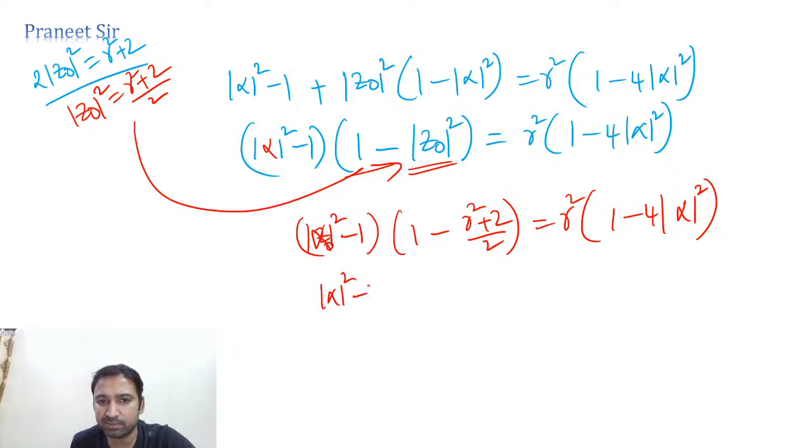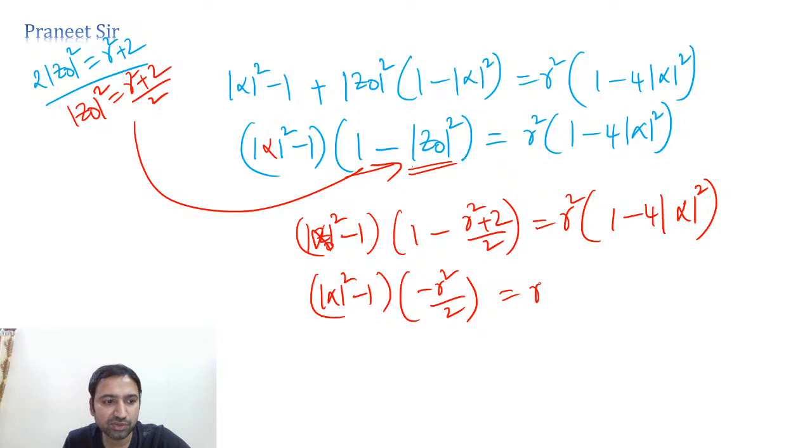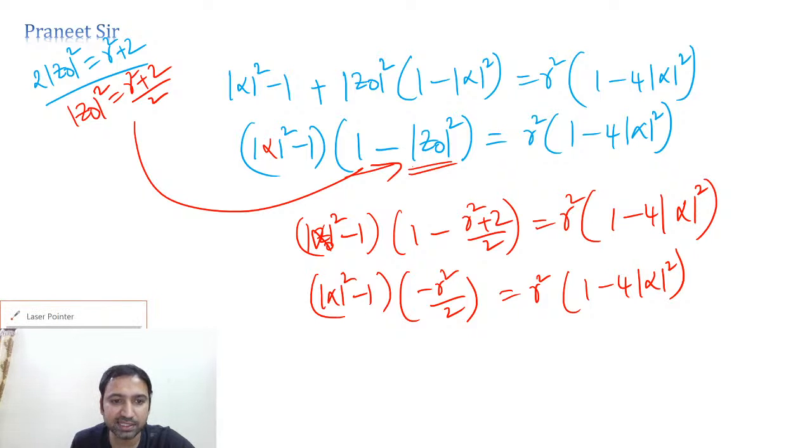Mod alpha square minus 1 into this value we can simplify, which is minus R square by 2 only. Correct or not? It is equal to R square into 1 minus 4 times mod alpha square. So R square cancels now. We can cancel these two.